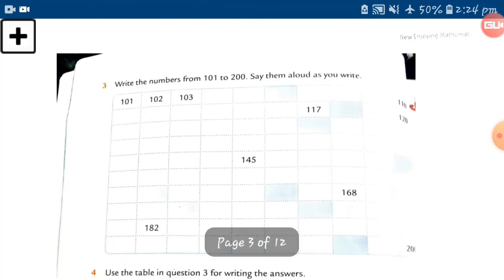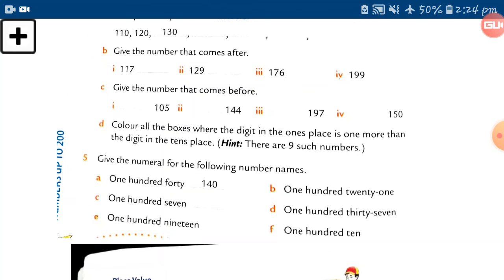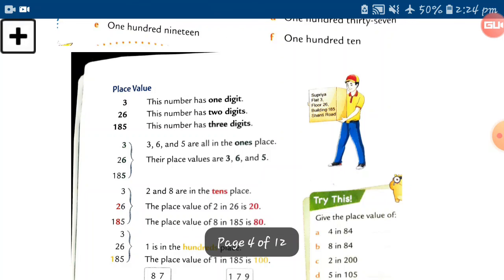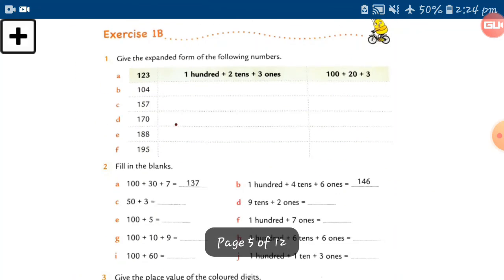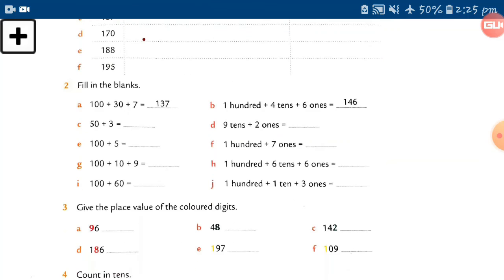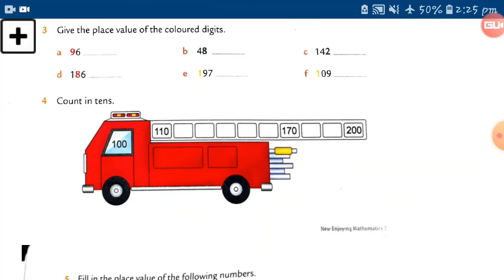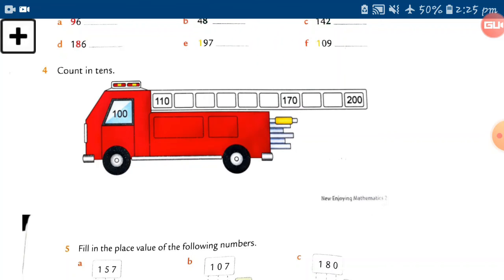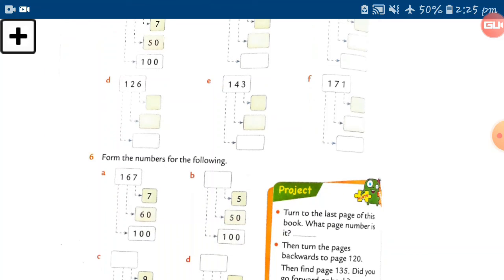This is done. Numbers 100 to 200 also done. After, before and between also done. This exercise also done. The topic place value, we cleared, right? And also did the exercise of it. This is the new topic, expanded form. We also did this. Here are the blanks. We also did this. Here is the color digit place value. Counting in tens, we cleared this and solved it. See this worksheet, this is the textbook exercise, we also solved it.